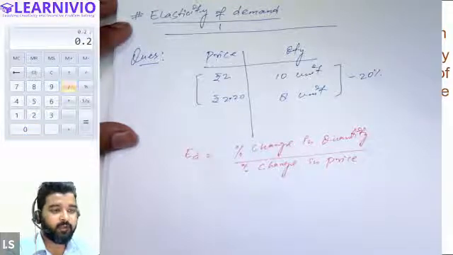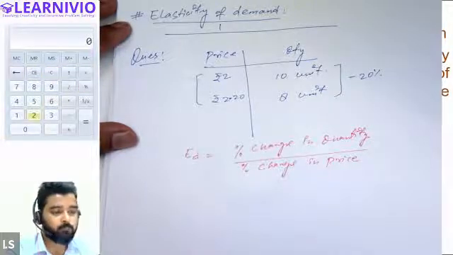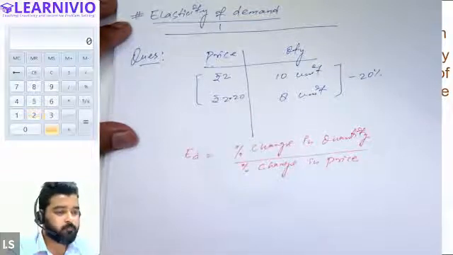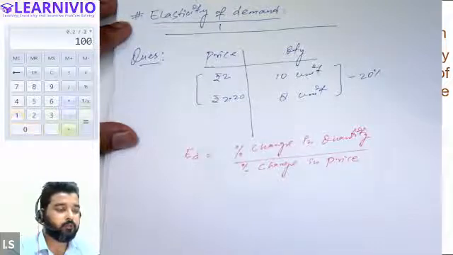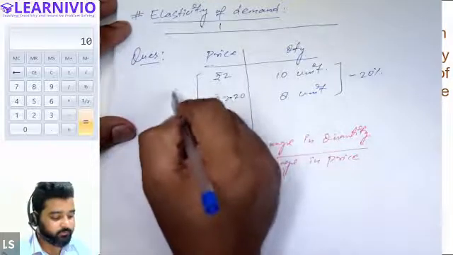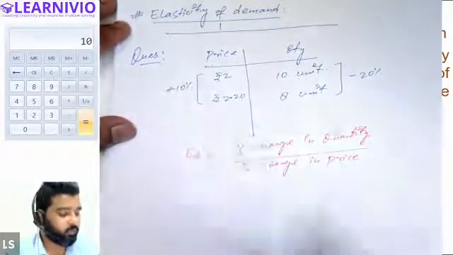We will divide it by the earlier price, the initial price, that is 2, 0.20 divided by 2 into 100. So we will have a change in price of the commodity as 10%. So when price increases by 10%, demand falls by 20%.